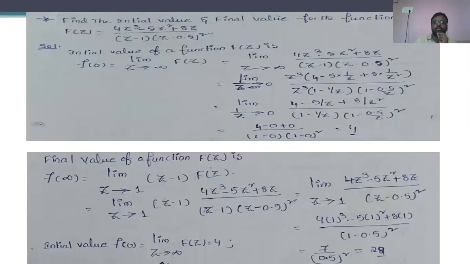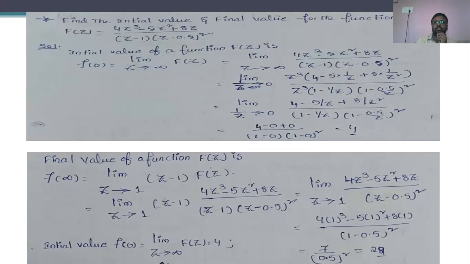After that, we have seen so many problems regarding the initial value theorem and final value theorem, determining the initial value and final value of a function f of z. In order to obtain the initial value, that means for calculating f of 0, the expression we have is limit z tends to infinity f of z.